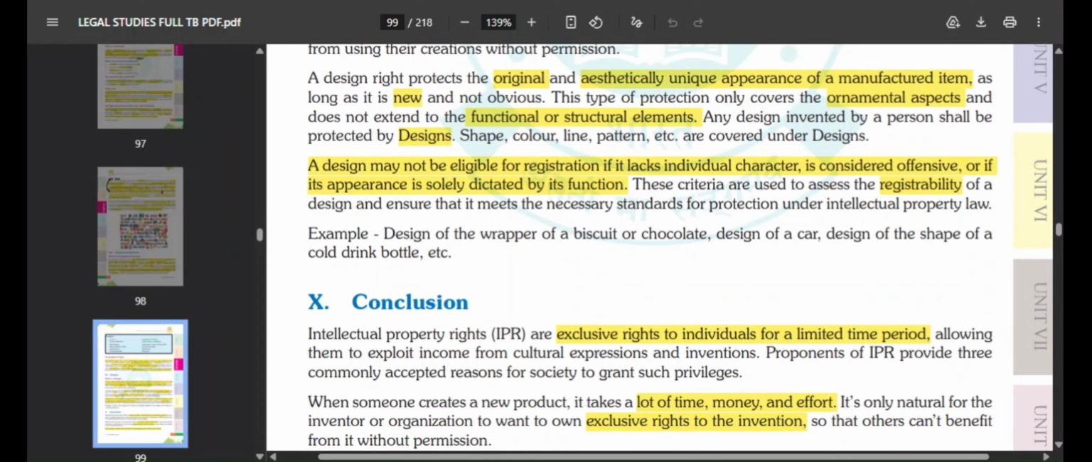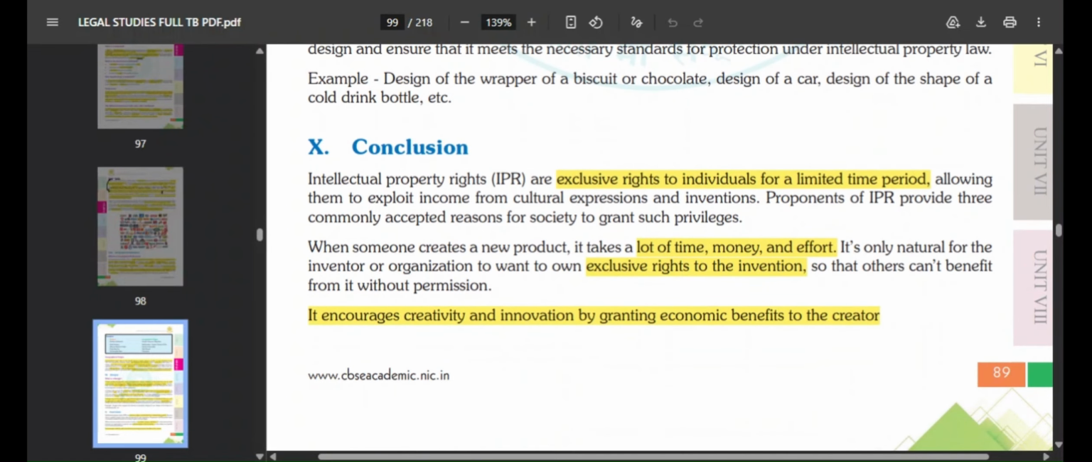So all of this is there, whatever we have seen. And in the ending of the chapter, the conclusion, we see that IPR, intellectual property rights, are exclusive rights given to individuals for a limited time period, and they allow them to exploit income from cultural expressions and inventions.